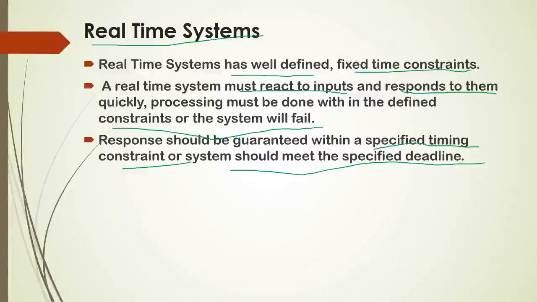For example, you can take the traffic light system. How does our traffic signal work? The red light is to stop, the yellow light is to be ready, and the green light is the go signal.